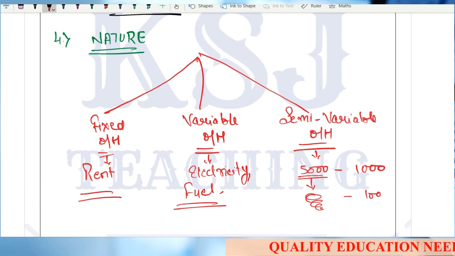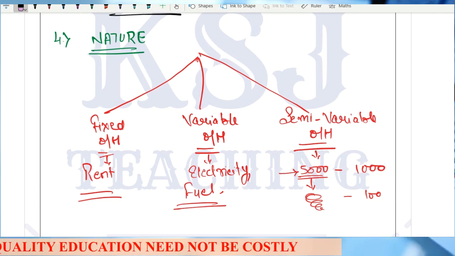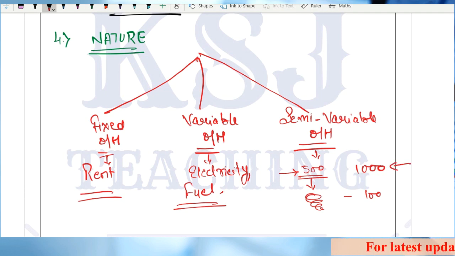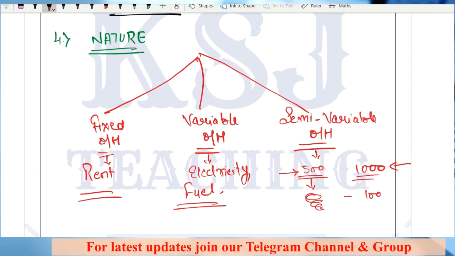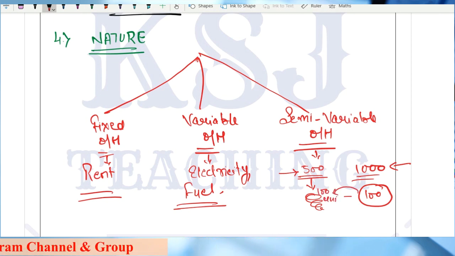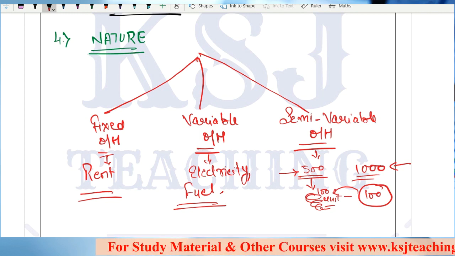Okay, so like the electricity department says, up to the consumption of 500 units, I will not take 5,000, that is too much. The electricity company says up to the consumption of 500 units, we will charge 1,000 rupees. That means even if you consume 400, we will charge 1,000 rupees. So that is a fixed cost. And beyond this, we will be charging 100 rupees for every 100 units, that is 1 rupee per unit. So this is a semi-variable cost kind of thing.